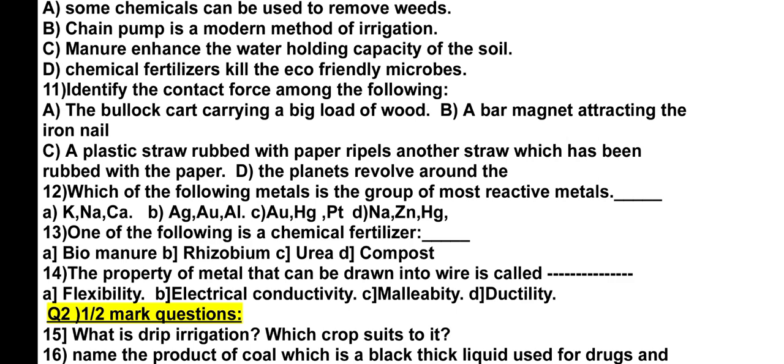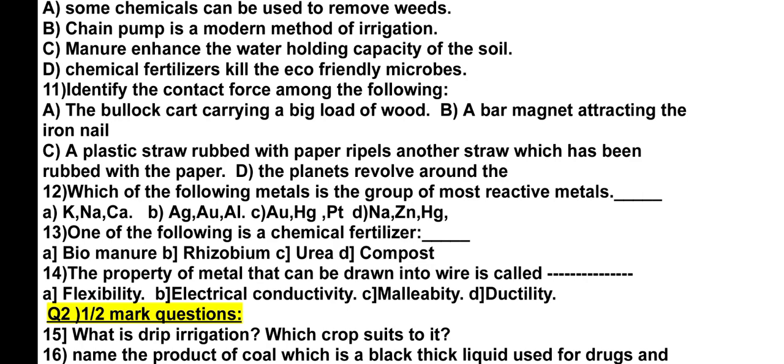B, a bar magnet attracting the iron nail. Even if we keep the bar magnet some centimeters away from the iron nail, there will be the attraction. The iron nail moves. So there is no contact needed. Non-contact force is there in the magnetic force.